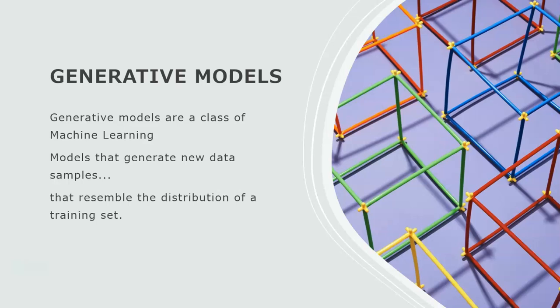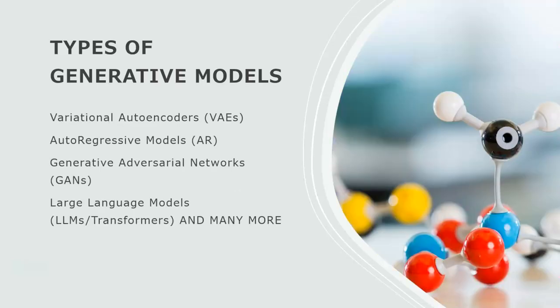Generative models are models which generate new data samples based on the distribution of the training set. That means it is a subset of machine learning. With the help of the data that we provided, it will generate a new data sample. So that's exactly what a generative model means. And there are different types of generative models.